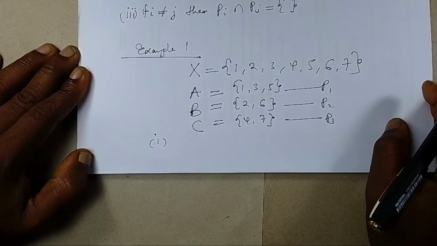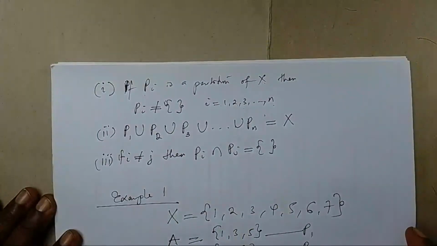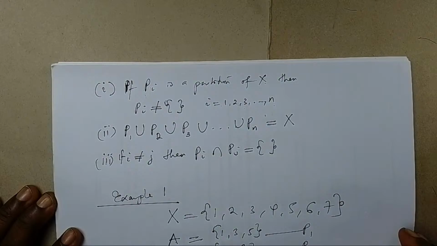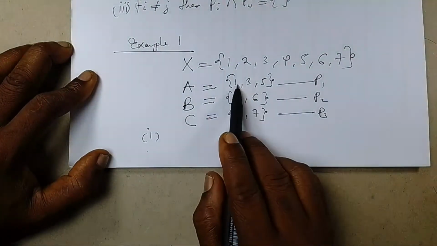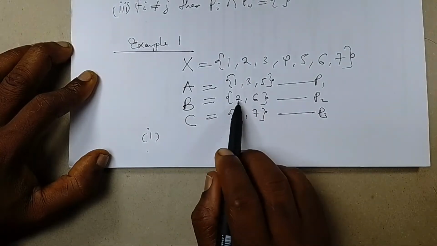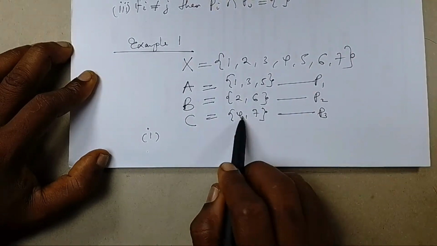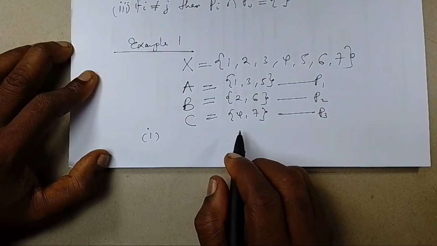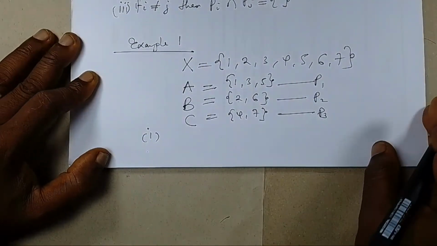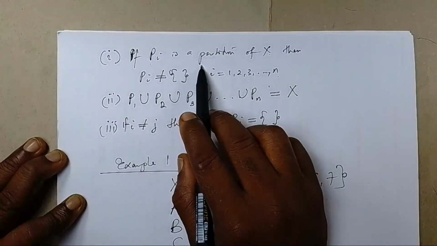I want to check if they are partitions indeed. Now, rule number 1 says each partition must not be empty. Look at it very well, guys. P1 contains 1, 3, 5. P2 contains 2 and 6. P3 contains 4 and 7. Are they empty? The answer is no. So they are not empty, and it means that they have satisfied condition number 1.